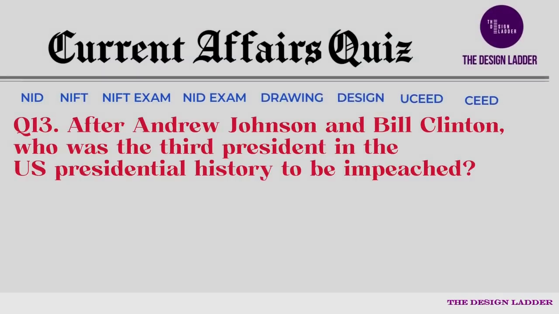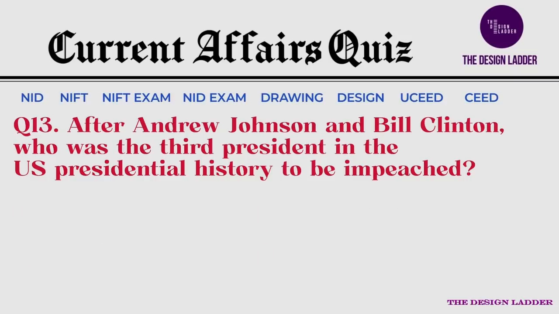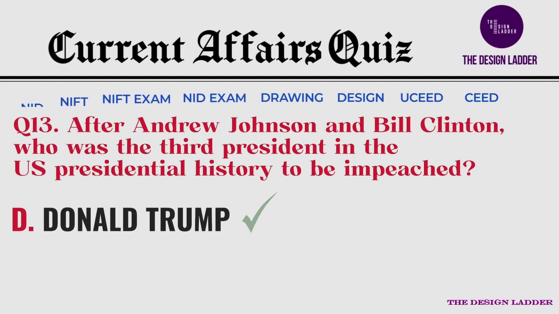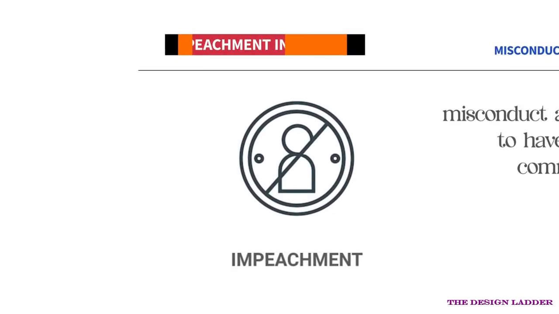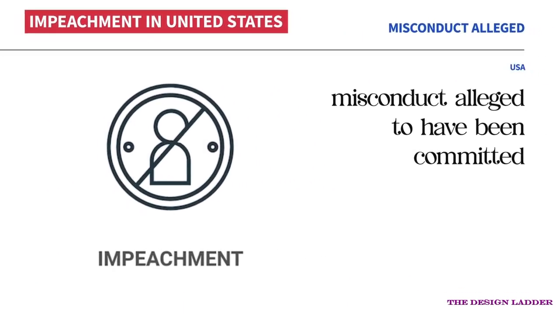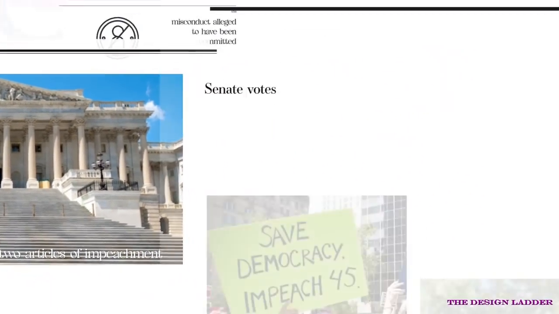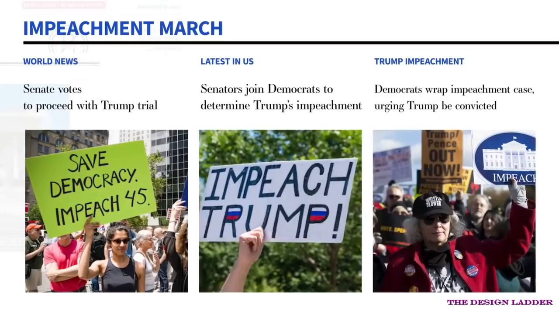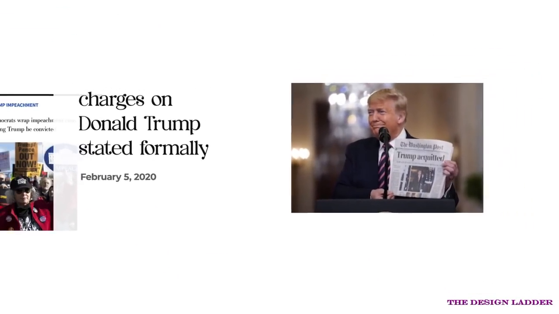After Andrew Johnson and Bill Clinton, who was the third president in US presidential history to be impeached? And your options are. The correct answer is Donald Trump. Impeachment in the United States is a process by which government officers can be removed from the office for misconduct alleged to have committed. The legislature house adopted 2 articles of impeachment against Trump, abuse of power and obstruction of Congress. These charges were stated formally on February 5, 2020.